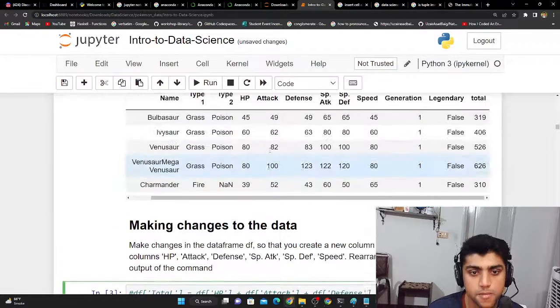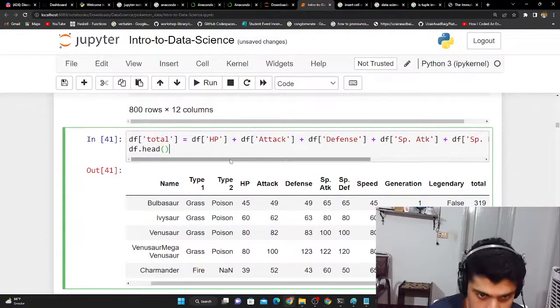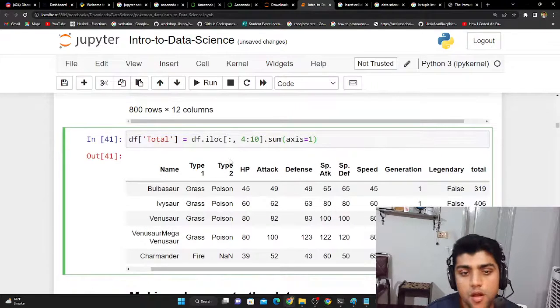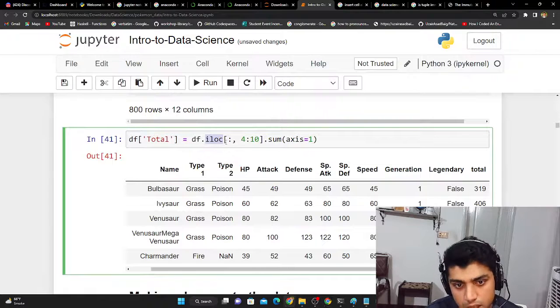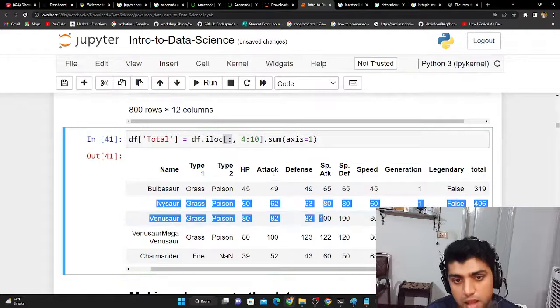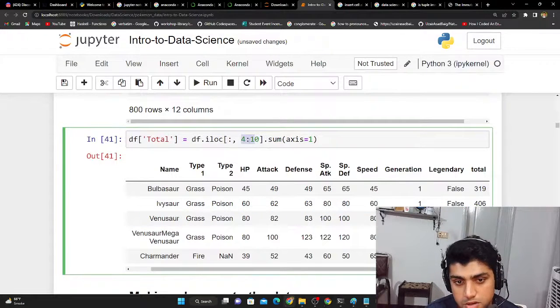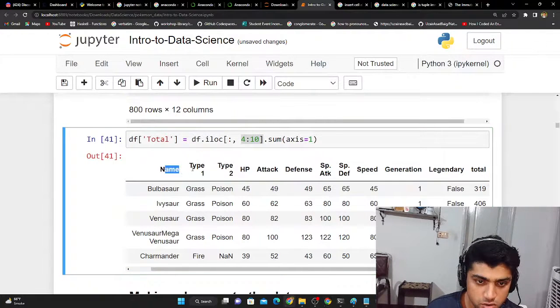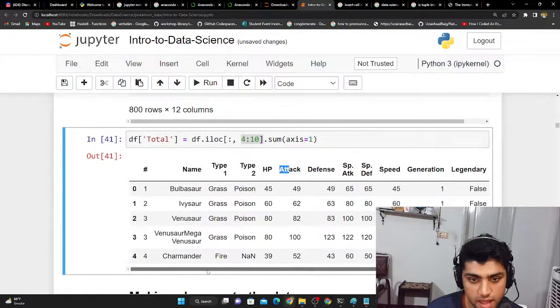So if I go here and look at this solution, it says to use iloc, which is the index location. The first is always the rows, the entries, and the second thing is the columns. So it's getting every single content of the rows, meaning all the values that you have in the rows, and you want the columns from 4 to 10, meaning it's starting from 0, 0, 1, 2, 3, 4.